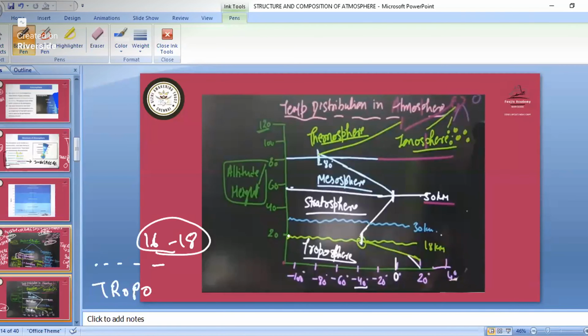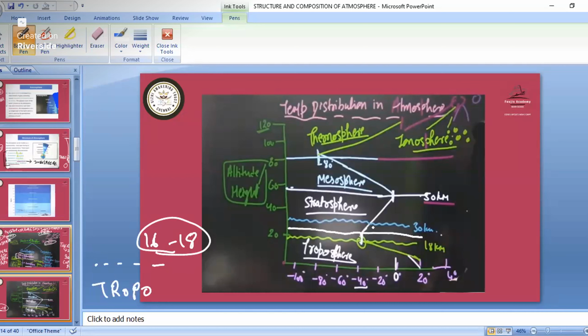After the troposphere there is the starting of the stratosphere, but before that there is a pause of the troposphere. That pause is known as the tropopause. So after the troposphere we have the tropopause, then the starting of the stratosphere. Then after the stratosphere we have a pause.